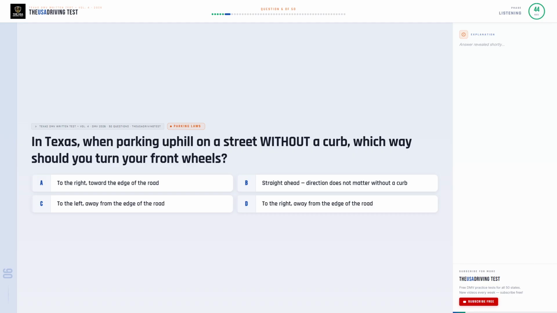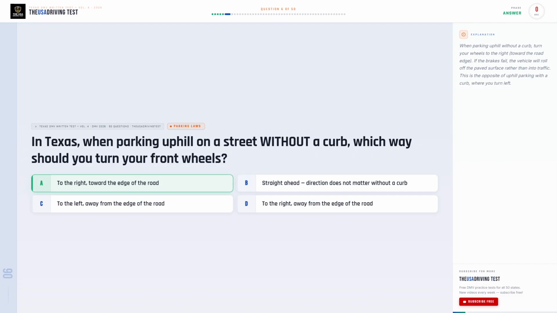In Texas, when parking uphill on a street without a curb, which way should you turn your front wheels? Option A, to the right, toward the edge of the road. Option B, straight ahead, direction does not matter without a curb. Option C, to the left, away from the edge of the road. Option D, to the right, away from the edge of the road.